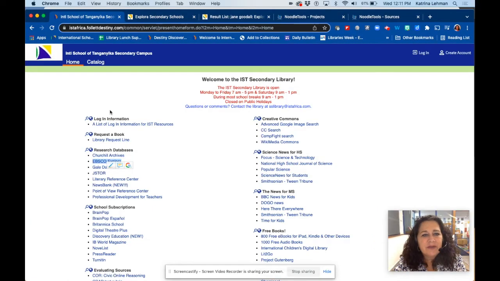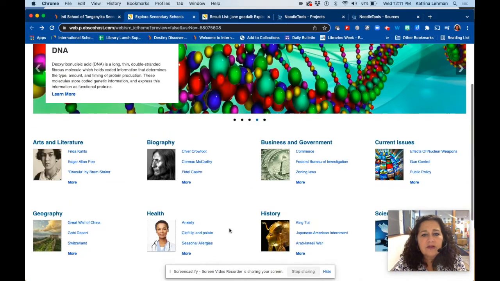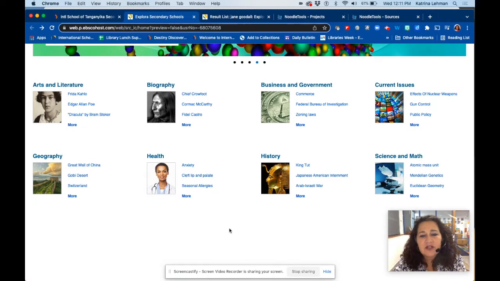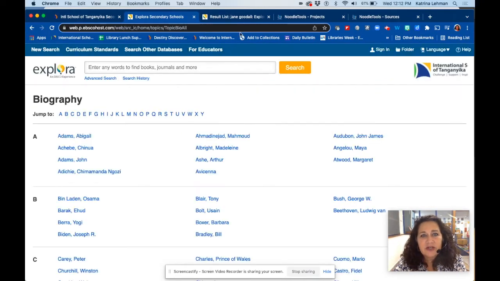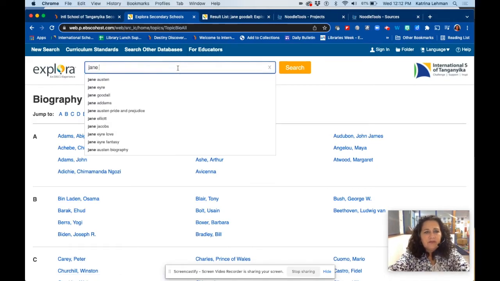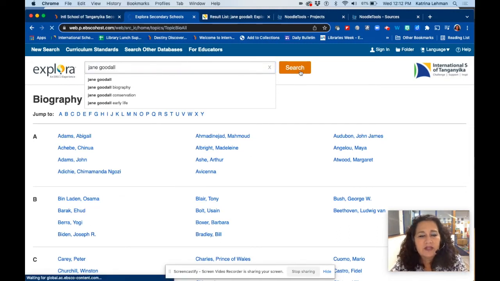Go to the library homepage and select right where it says EBSCO Explora. When you get to this page, you can see you could do a simple search right in the search bar right here, or you can go down and take a look at the different genres. For example, let's say I'm looking for information on Jane Goodall. Well, I would type in here Jane Goodall and do a search within the biography section.